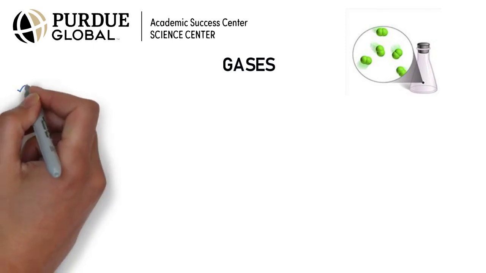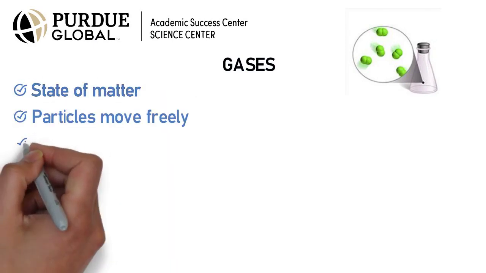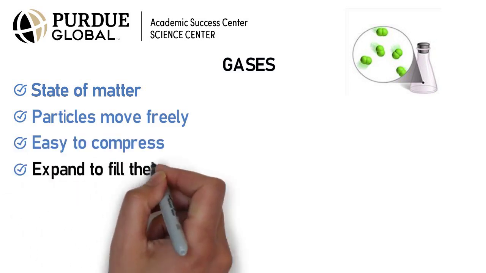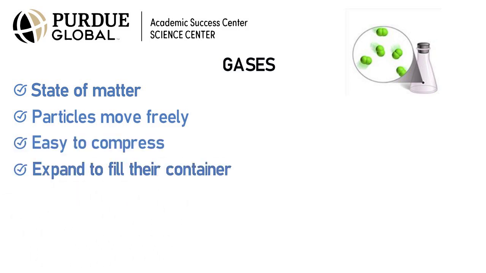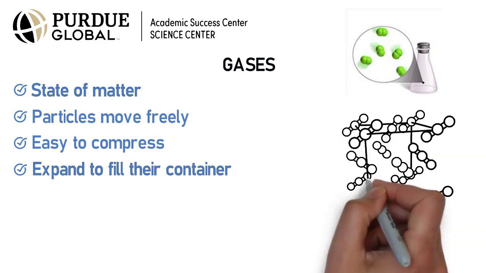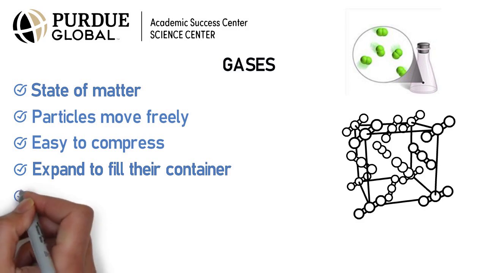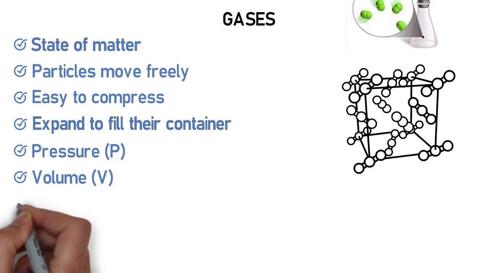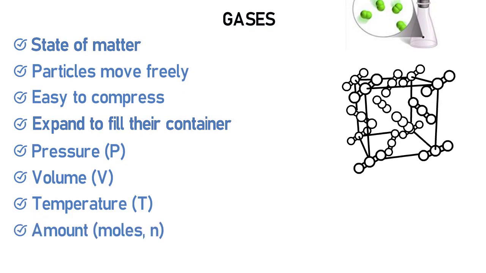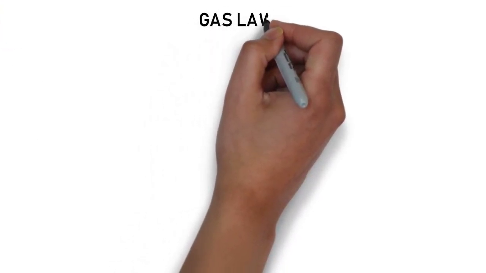A gas is one of the three states of matter. It is a substance that has no fixed shape or volume and which will expand to fill the container that houses it. Gas molecules can briefly collide with each other, but seldomly have real interactions. Gas molecules' conditions are dependent on the pressure, volume, temperature, and amount of such gas. These variables can describe the behavior of gases using a series of gas laws.